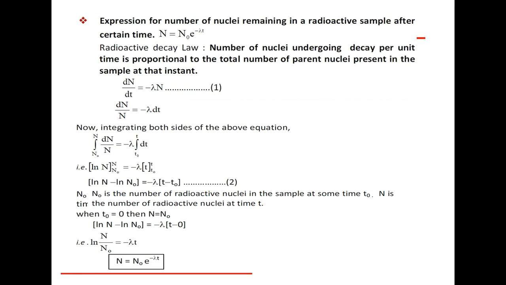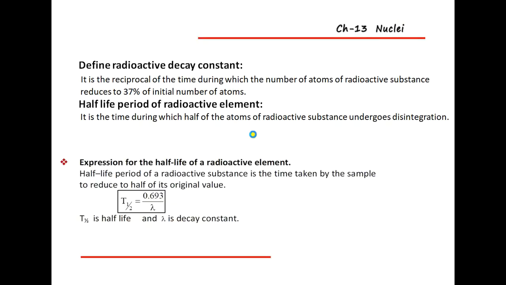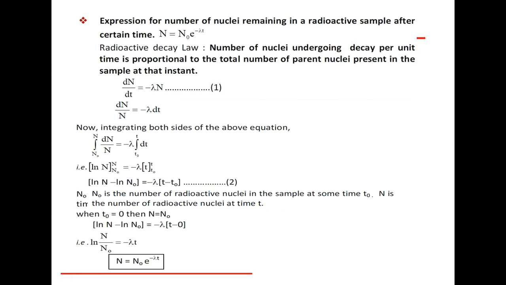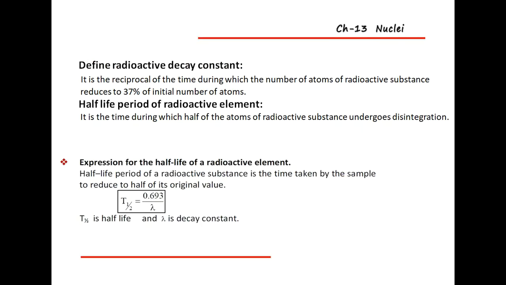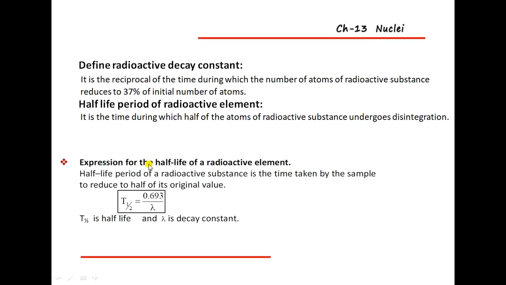That is ln N, with limits N naught to N, is equal to minus lambda t, with limits t naught to t.